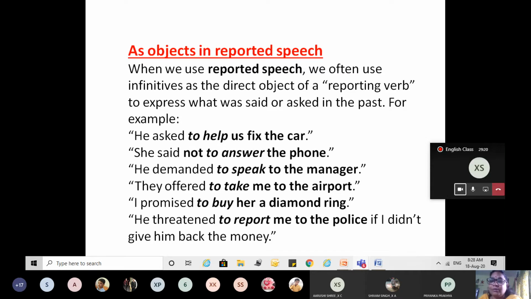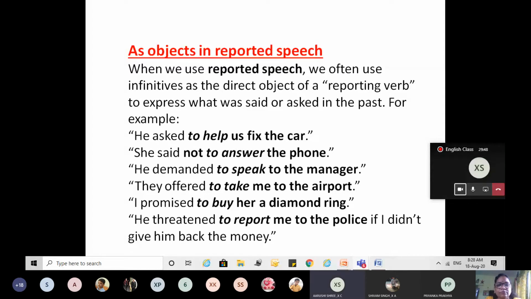Suppose I say, she said to not answer the phone. It is as if we are giving the order. But if I say she said not to answer the phone, that means we are telling the person that they should not answer the phone. So not can be used before "to" as well as after "to."